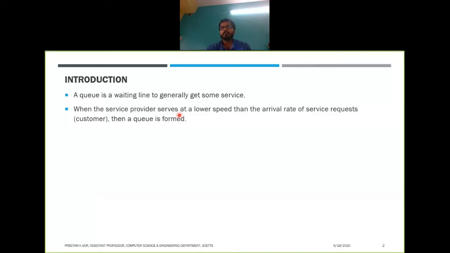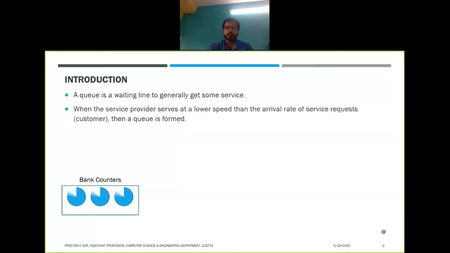You can explain this kind of rush like at rush hour, the arrival rate is much higher than the rate at which the service provider is providing the service, right? So if the service rate is lower than the arrival rate of the service requests, then a queue is formed. So let us look at different types of queues.